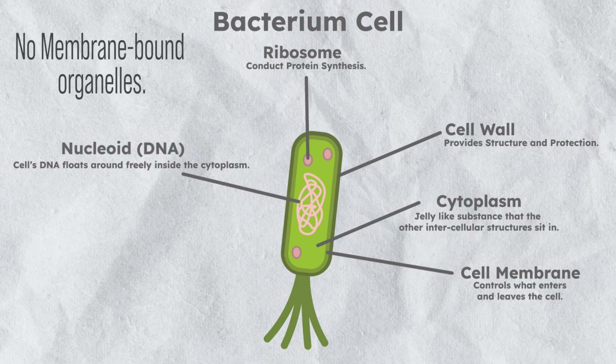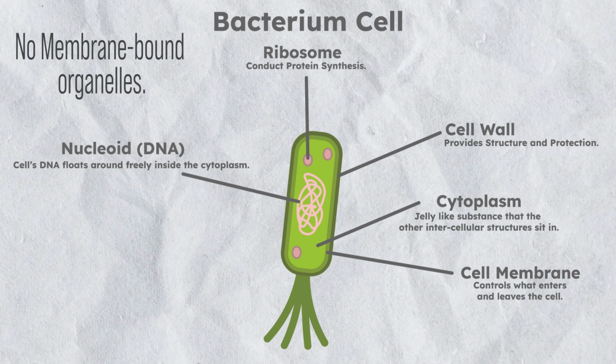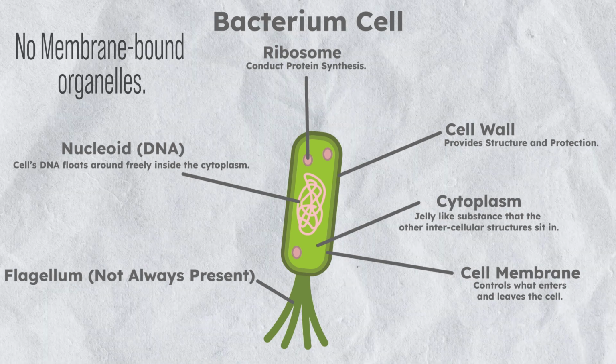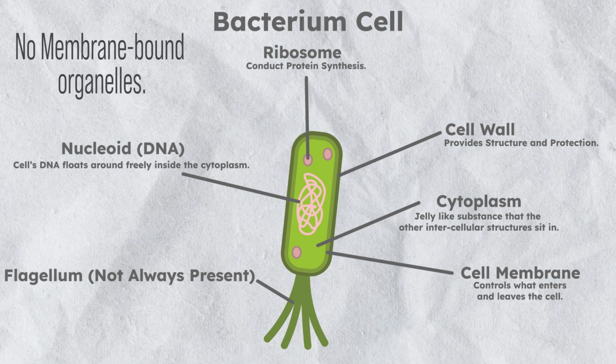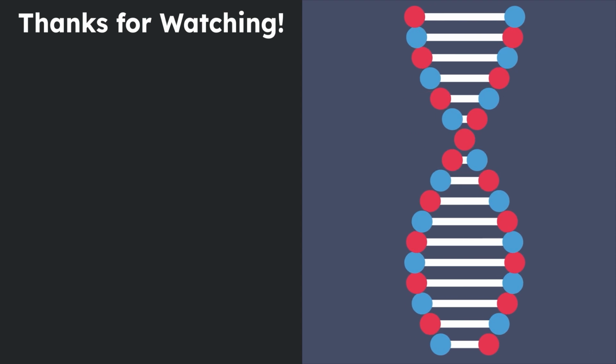Besides that, prokaryotic cells also have a cell wall just like plant cells from earlier, and they also have ribosomes to produce protein. The bacterium we're looking at also has some tail-like structures. These are called flagella, and although not all bacteria have them, those who do use them to swim. The world of cells really is an amazing place, and there are a whole lot of things that there wasn't time to cover in this video.